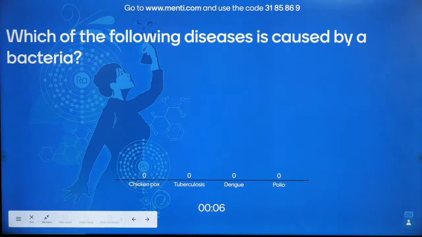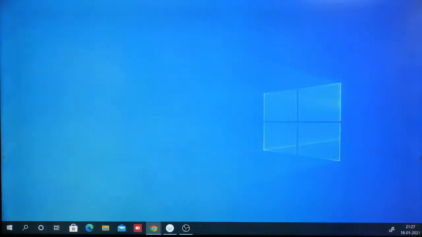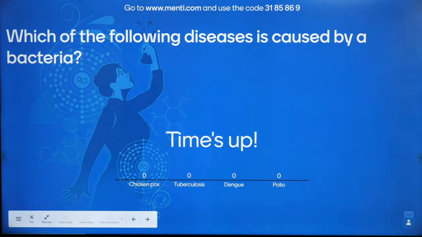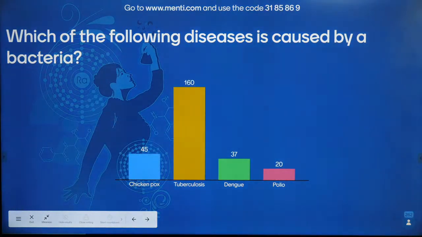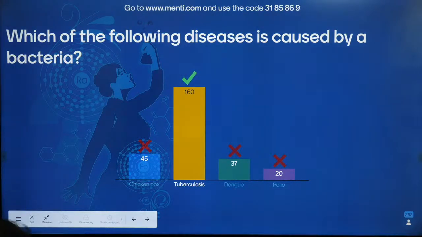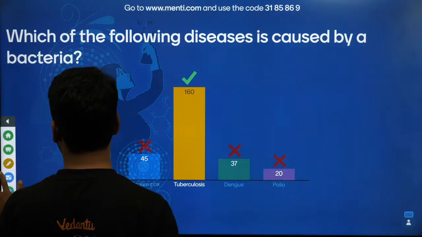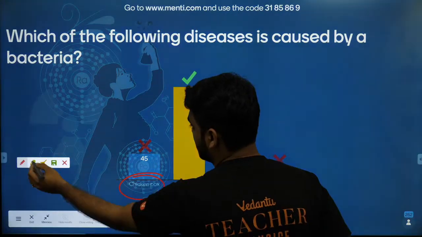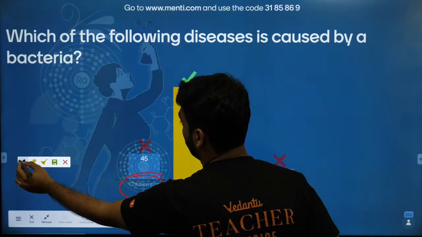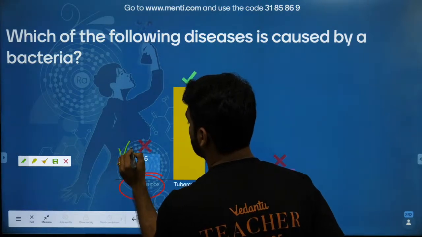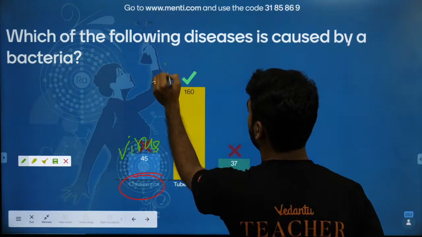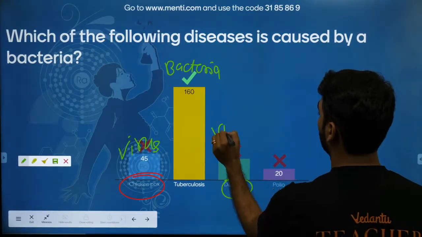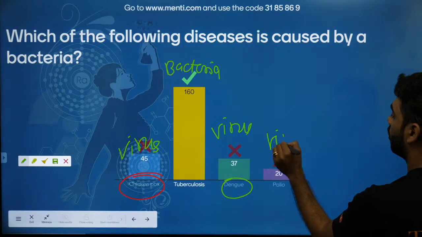Already I have told you all of them. Come on. Time is up. Very good. The answer is tuberculosis. Chickenpox is caused by a virus. TB, bacteria. Dengue, virus. Polio, virus.